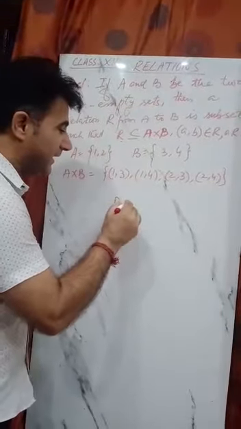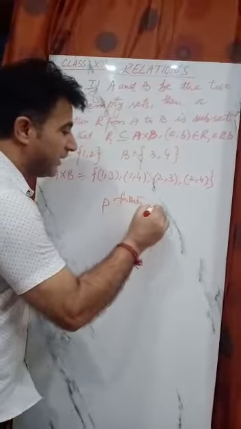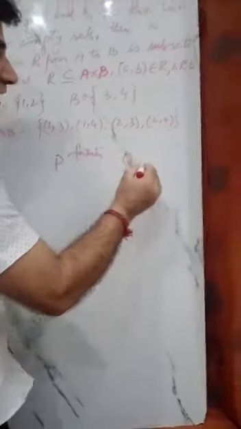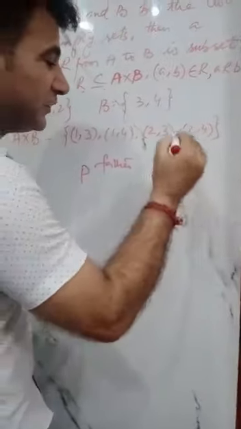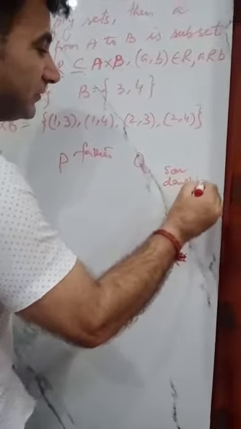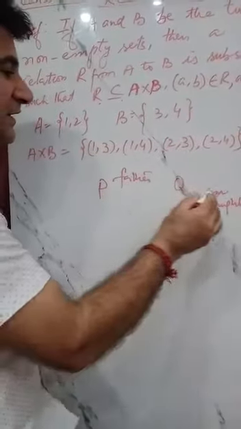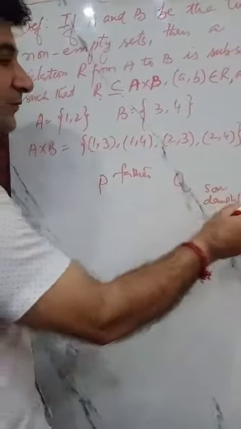For example, if P is a father of Q, then Q can be a son or a daughter. That means P and Q have a relation of father-son or father-daughter.